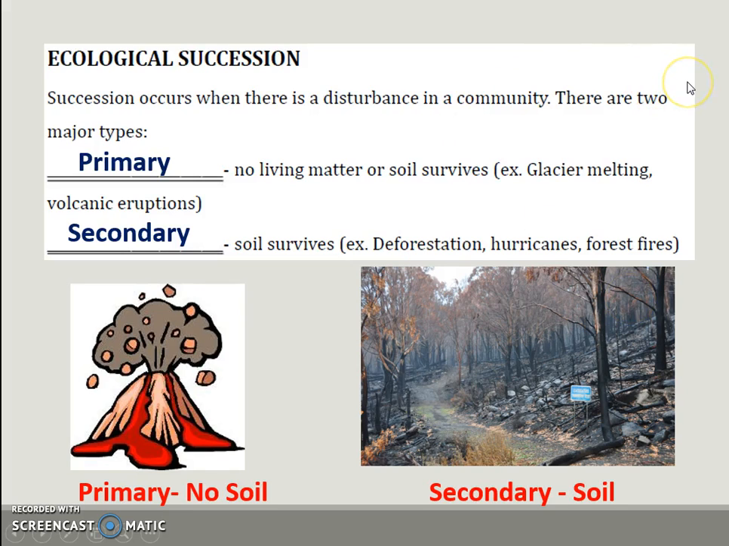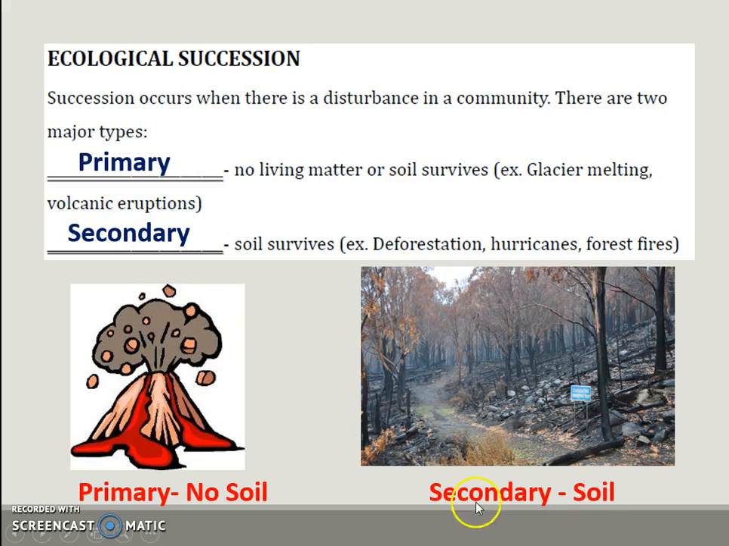Next up, talking about succession. There are two types of succession. There is primary succession, in which no living matter or soil survives. For example, glaciers and volcanoes are examples of primary succession. There is no soil, and the first thing that comes after is the pioneer species like lichen and moss.